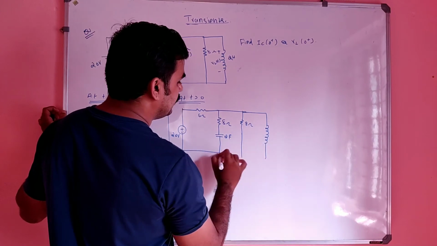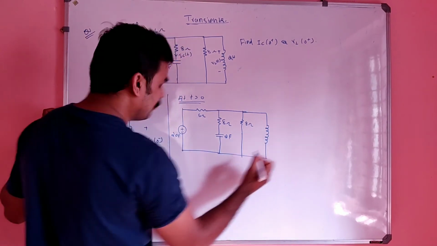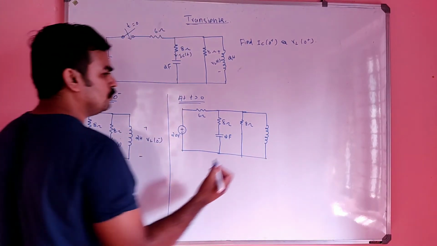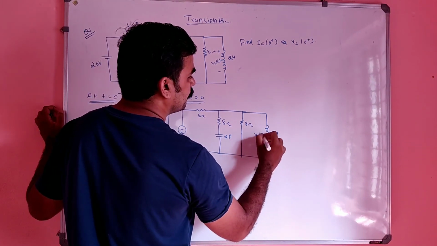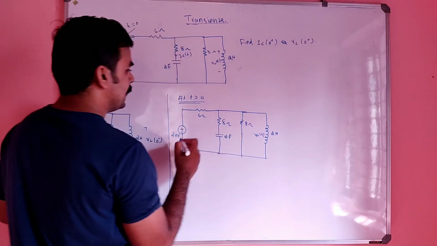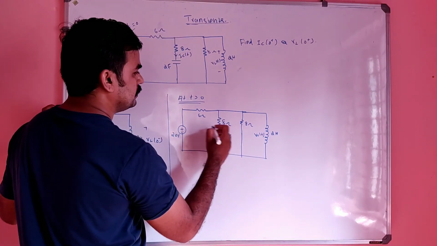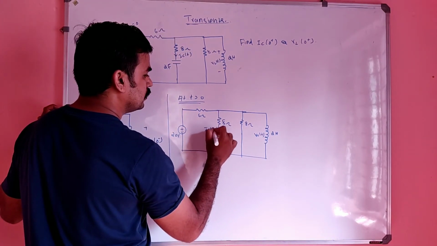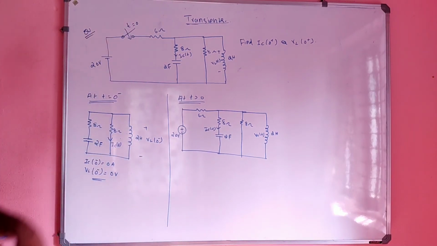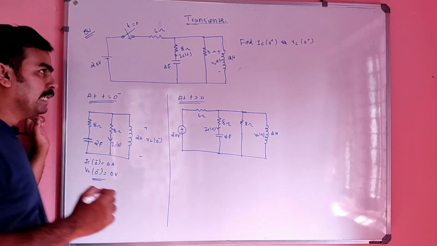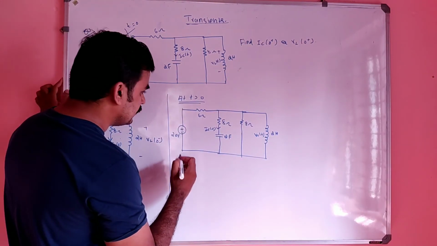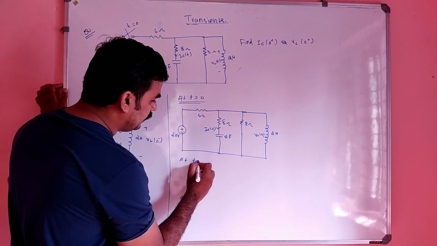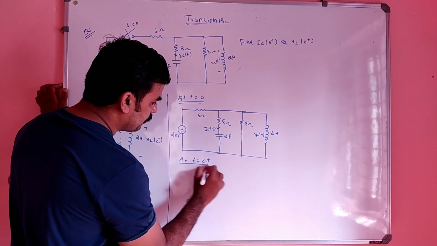The inductor can be represented by an inductor in parallel with a current source, but the current is 0 ampere now, so no need to consider that, simply 2 Henry. VL of t is nothing but IC of t for t greater than 0. And we have to consider the 0 plus and 0 minus conditions, right? That is nothing but at t equal to 0 plus.